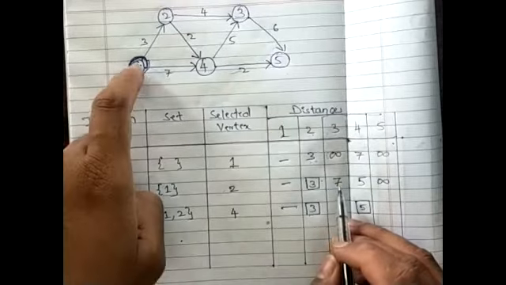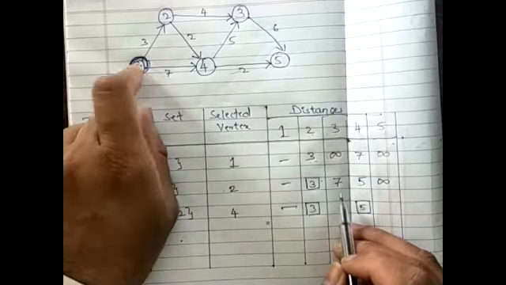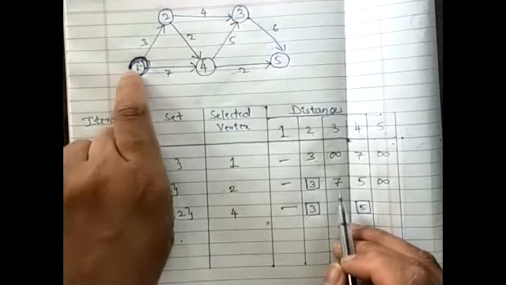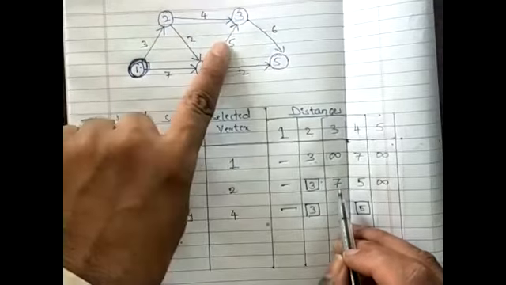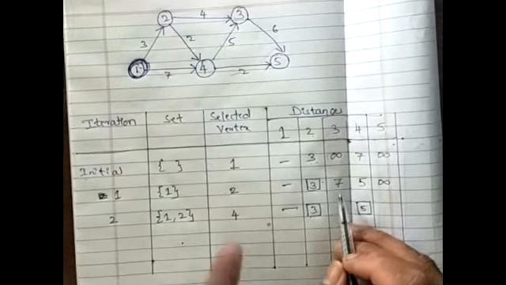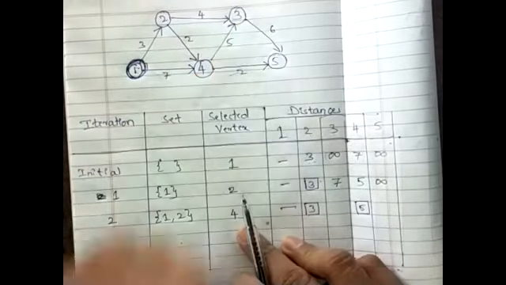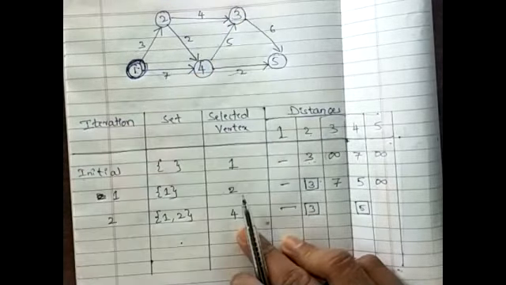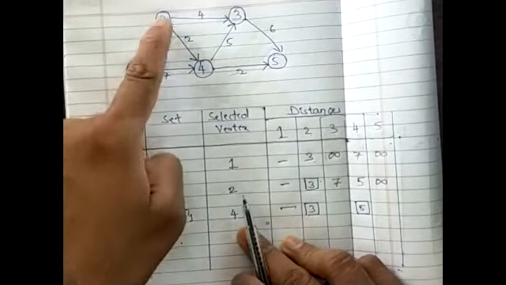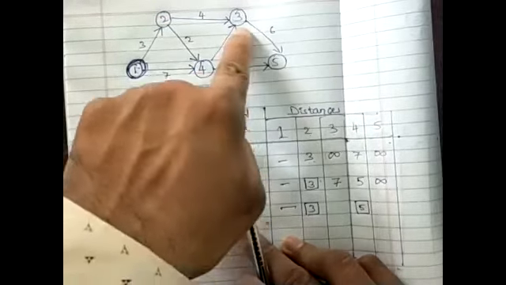That means from vertex 1, I already know that I can reach vertex 3 and the distance is 7. Now, from this current selected vertex 4, I can also reach 3. Right? How can I reach 3? 1 to 2, 2 to 4, 4 to 3.